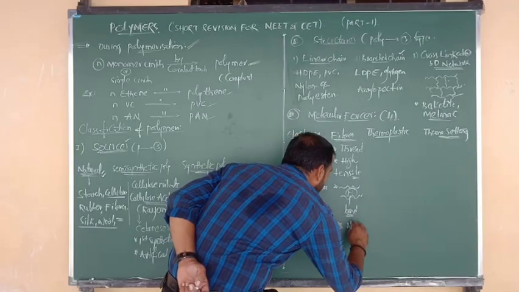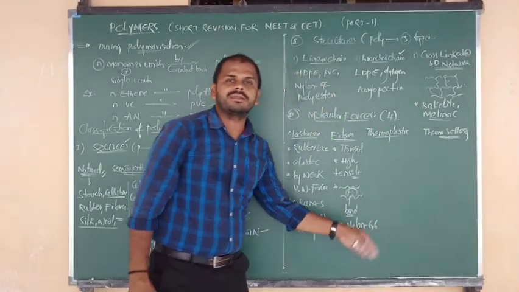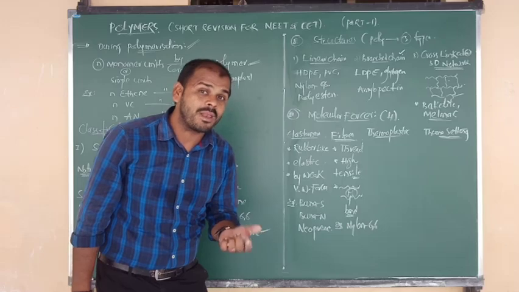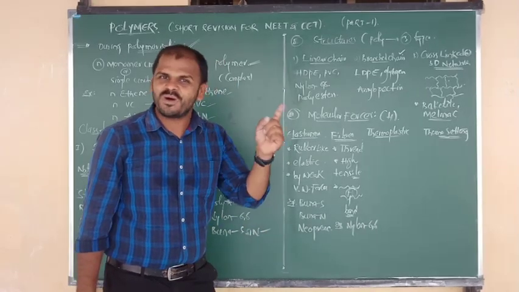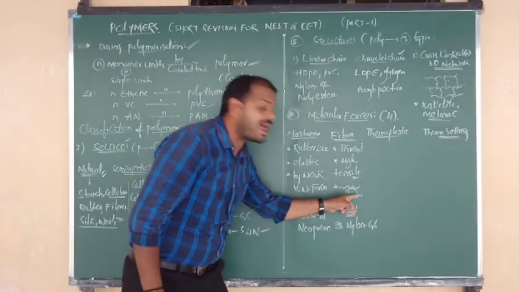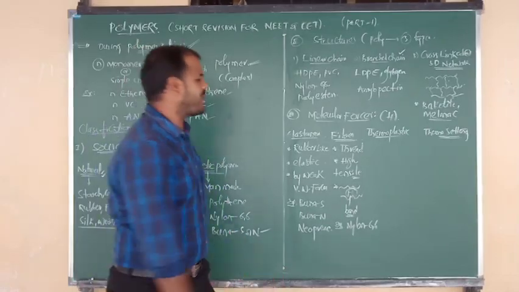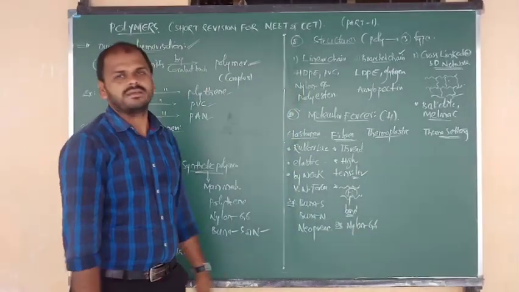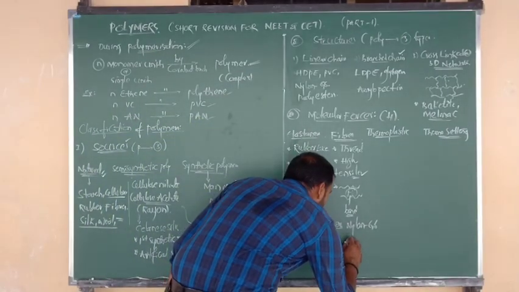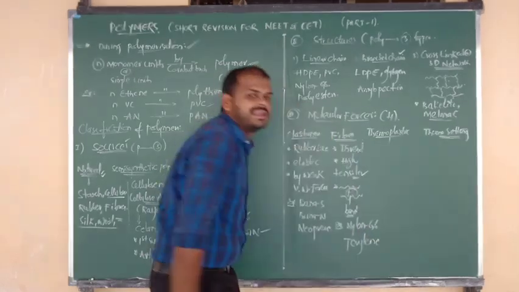So what are the examples of fibers? Example is nylon 6,6, because in nylon 6,6 fiber an amide bond is there. What is the amide formula? C double bond O, NH. So oxygen is there, hydrogen is there. There will be the formation of intermolecular hydrogen bonds between two respective polymer chains. That's why fibers have high tensile strength. And one more example we can consider is terylene. What is meant by terylene?